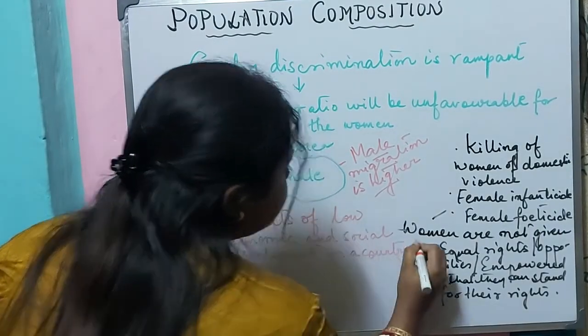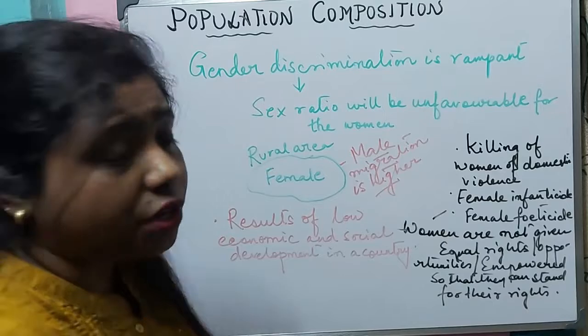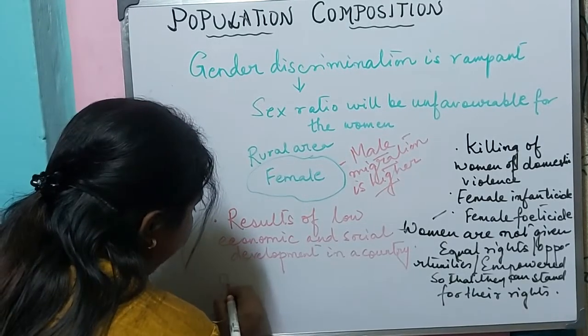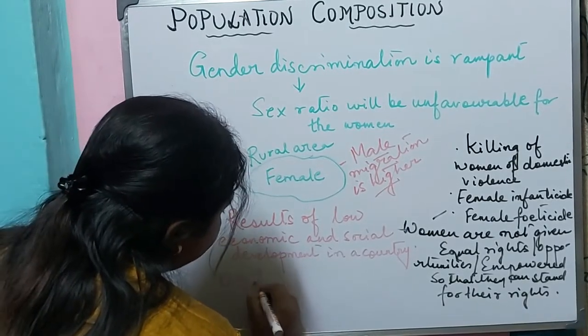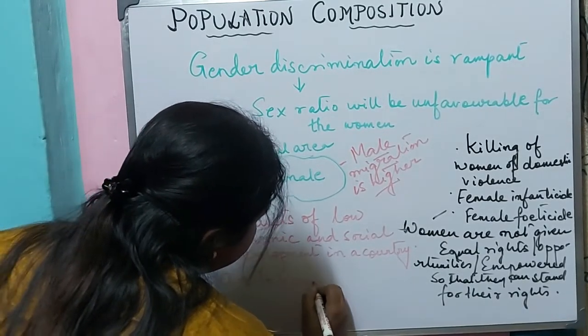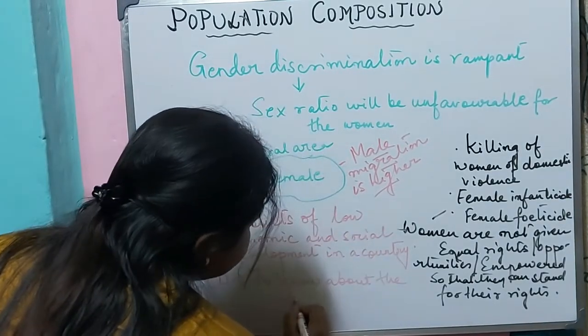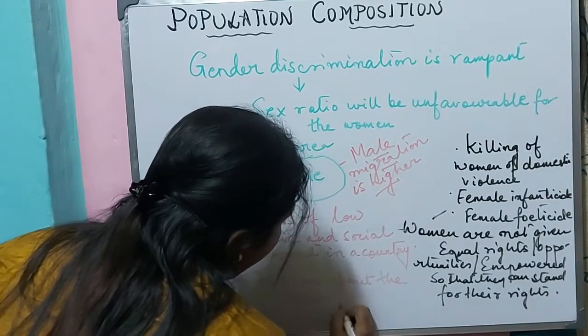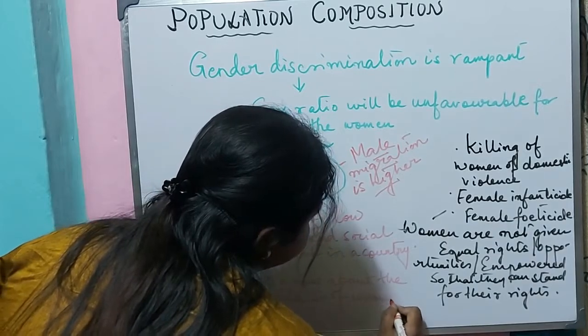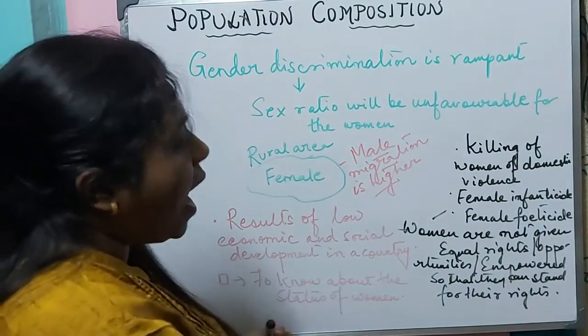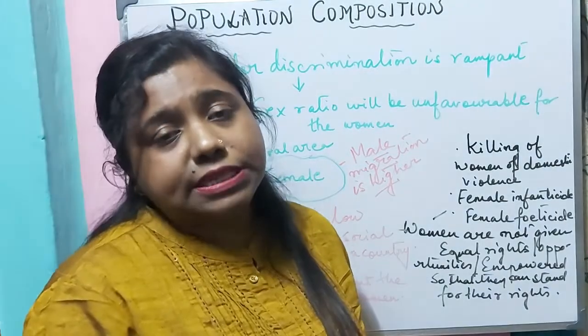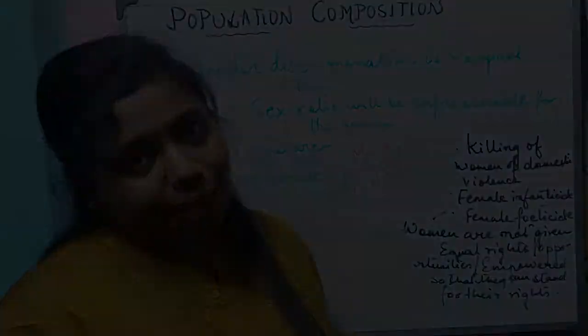Why do we need to know about the sex composition? The most important fact is that it helps us to know about the status of women.